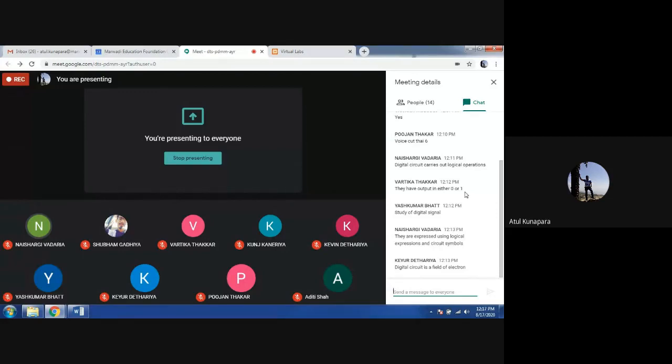Now, these circuits have different types of working, or different scenarios in which they are going to work, and they have different construction and all that. In our subject, we are not going to include the analog part. We are only going to talk about digital circuits, how digital circuits are formed and how they work.